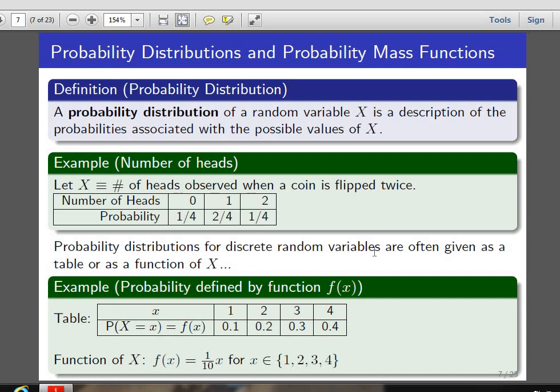Probability distributions for a discrete random variable are often given as a table or a function of x. Suppose we define the function f of x equals 1 by 10 into x, for x belonging to 1, 2, 3, 4. Then for 1, it will be 0.1, that is f of x is 1 by 10 into x, therefore it will be 0.1, and for 2 it will be 0.2, then 0.3 and 0.4.